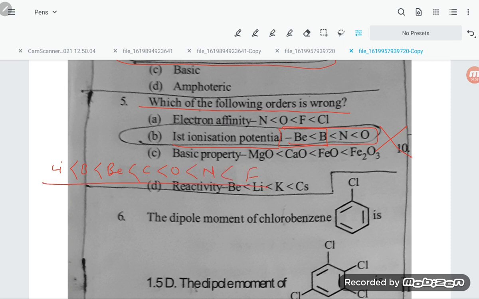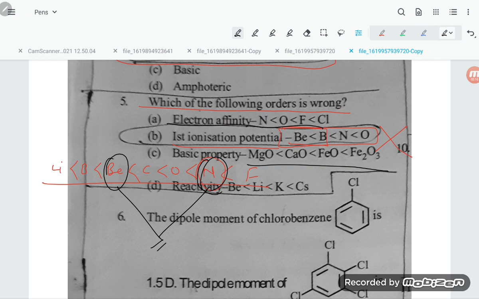This order changes because of nitrogen and beryllium having half-filled or filled orbitals. The electron affinity order is correct. For basic properties, from left to right metallic character decreases, so basic properties decrease, there is no doubt about it. Only B is wrong.